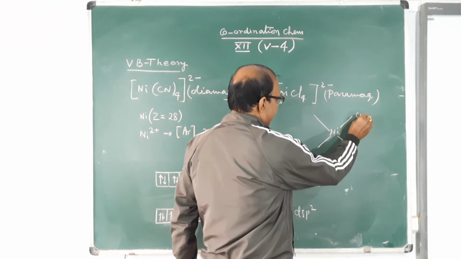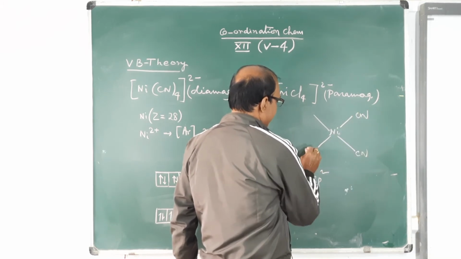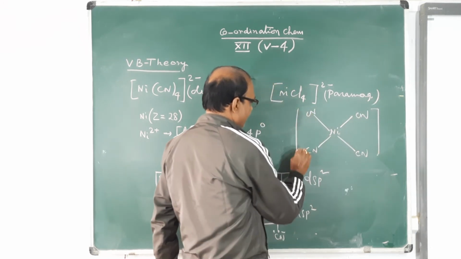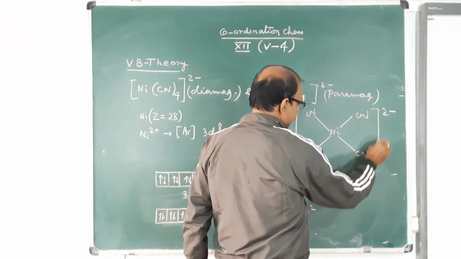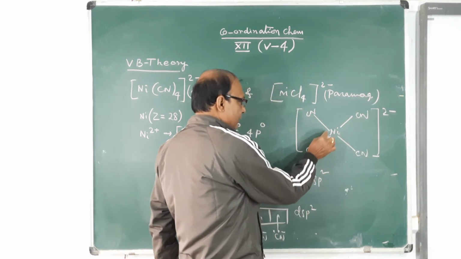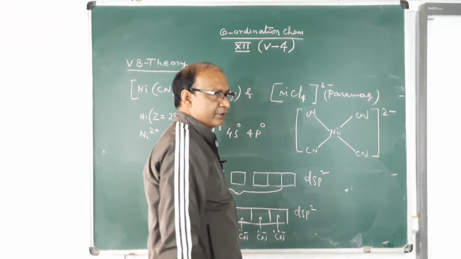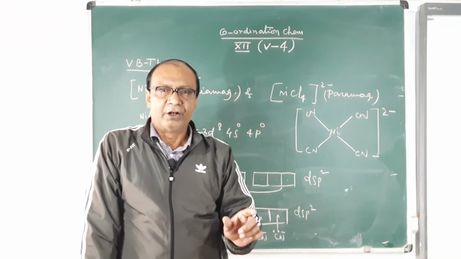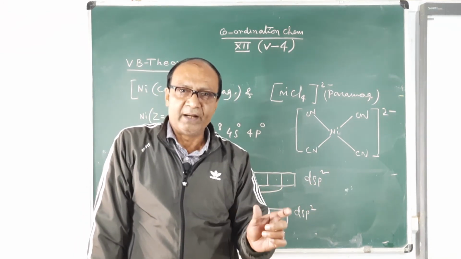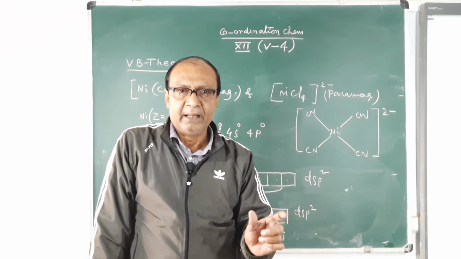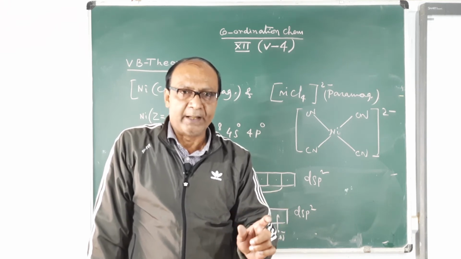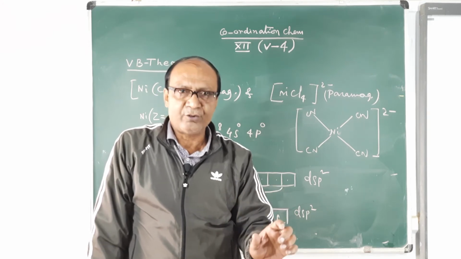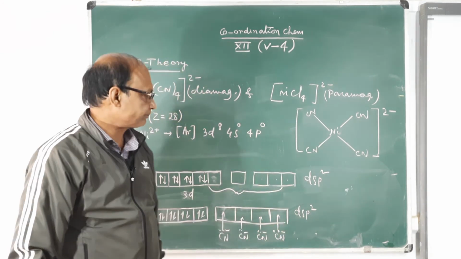Draw it: CN, CN, CN, CN, and the charge is 2 minus. See here, all these 4 bonds are coordinate bonds with the central metal. This is valence bond theory, which is based on covalent bonding. Metal-ligand bonding is covalent, especially coordinate covalent, simply covalent.